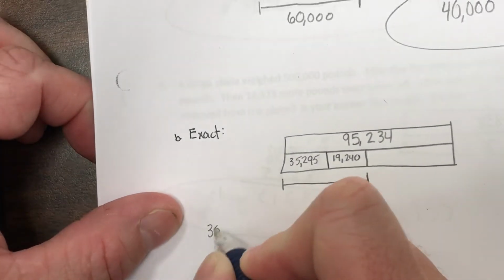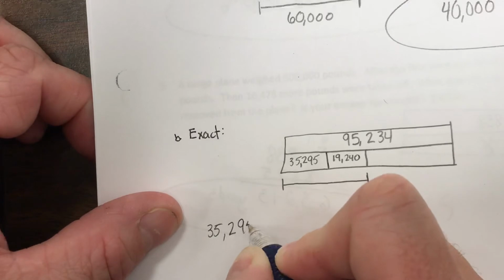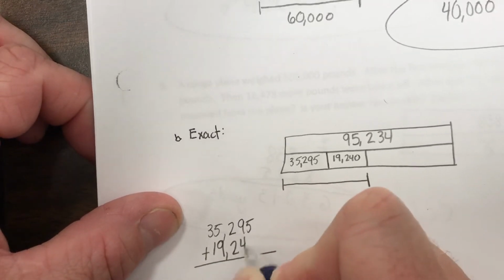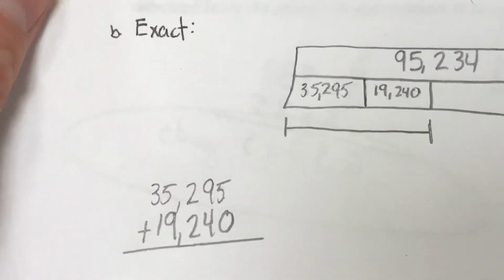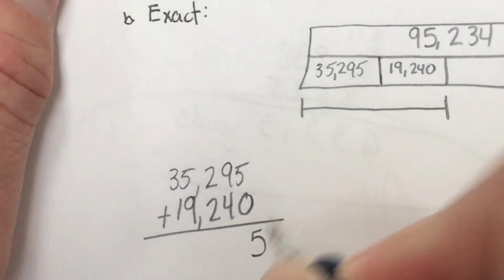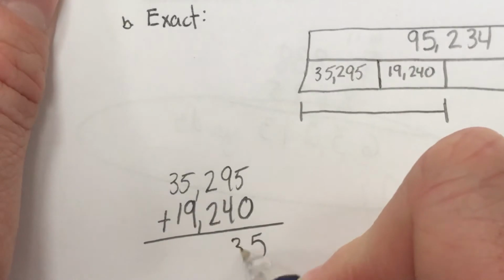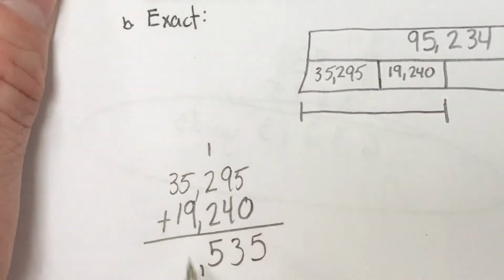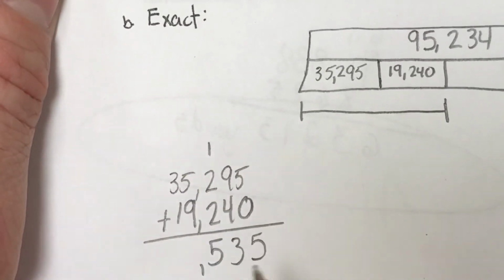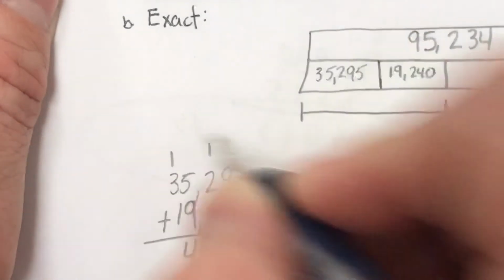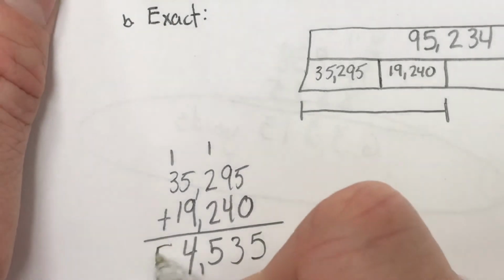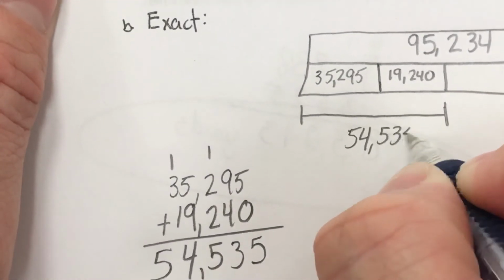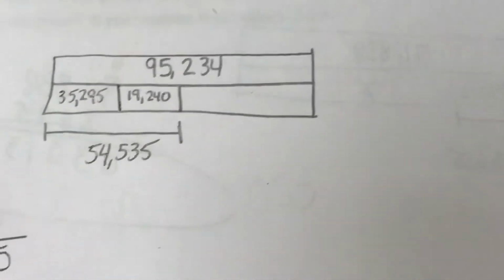So let's add 35,295 plus 19,240. 5 and 0 is 5. 9 and 4 is 13. 2 and 2 is 4, plus 1 more is 5. 9 and 5 is 14. Drop 1, add a 1. 3, 4, 5. So that gave me 54,535. And our last step,